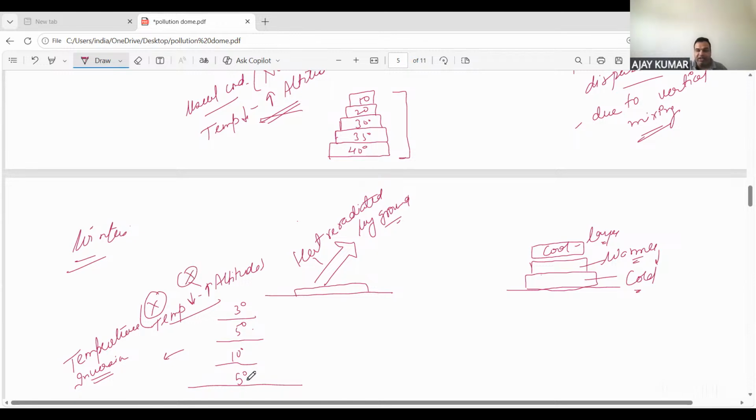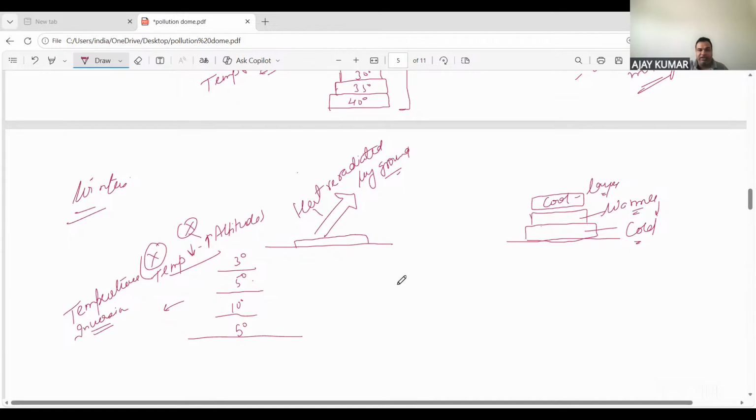You can also make a graph of this. First the temperature is decreasing, then the temperature is increasing, and again the temperature is decreasing. This is the cold layer, this is warm, and this is again a cold layer. So this is called temperature inversion. Now this temperature inversion is related to the pollution dome.